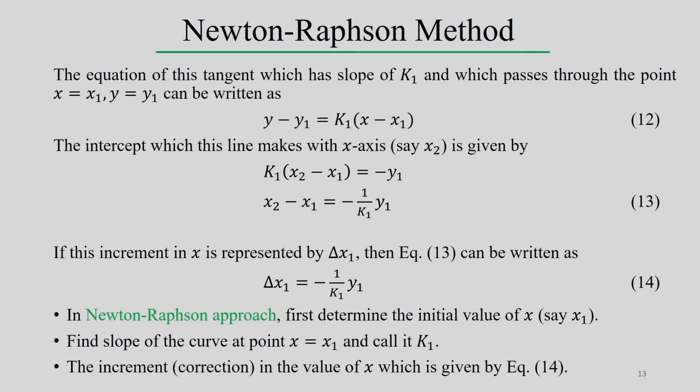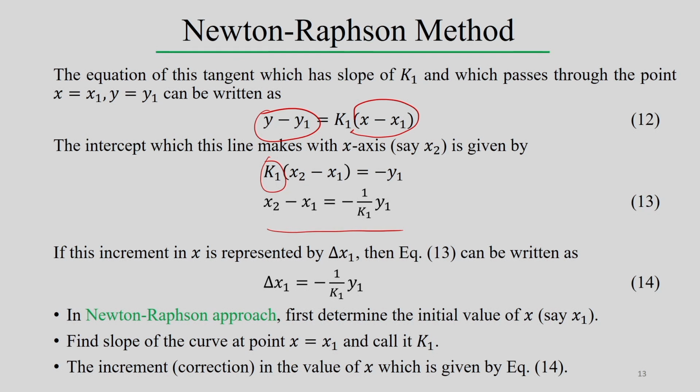So, x equal to x1 and y equal to y1, the line passes through that point. Then y minus y1 and x minus x1 ratio indicates the slope k1. The intercept which this line makes on the x axis, say for example x2, is given by this. So, k1 is the slope, and k1 times x2 minus x1 equals minus y1. From there we can find x2 minus x1 in terms of k1: x2 minus x1 equals minus 1 by k1 into y1.